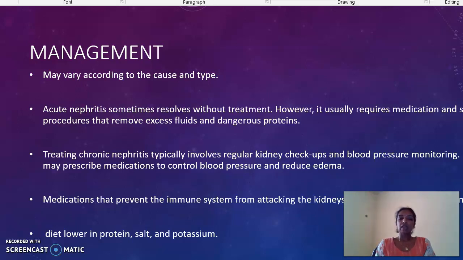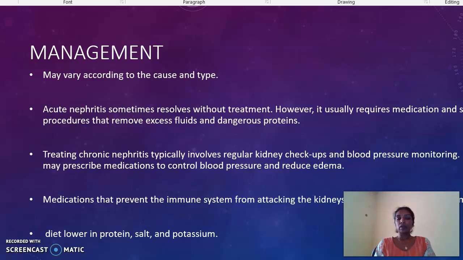Then if the patient is having chronic nephritis, the patient may have to go for regular kidney checkups and BP monitoring. Then if the patient is having hypertension, the doctor may advise antihypertensives and diuretic medications.